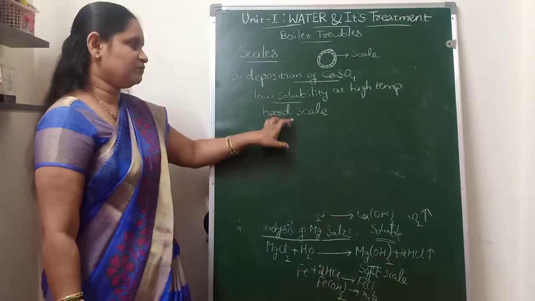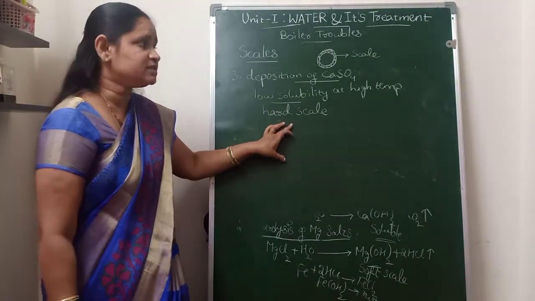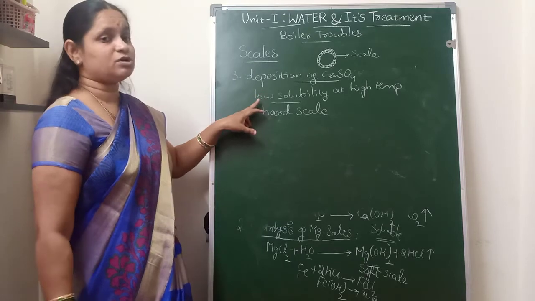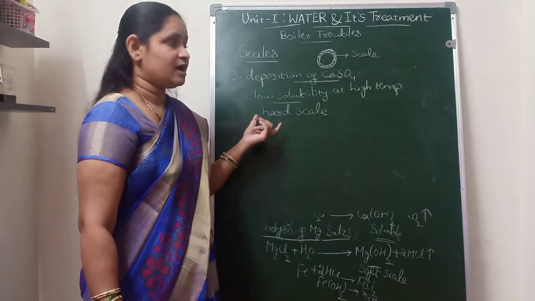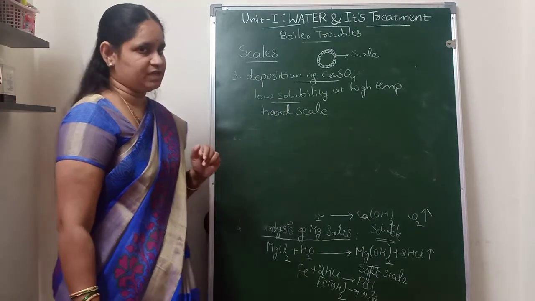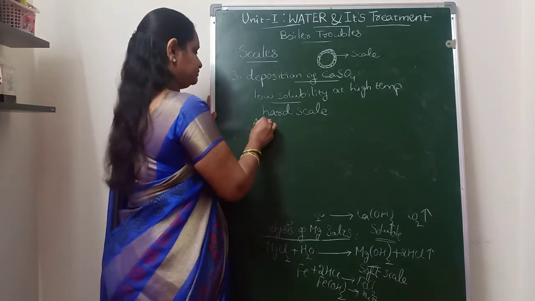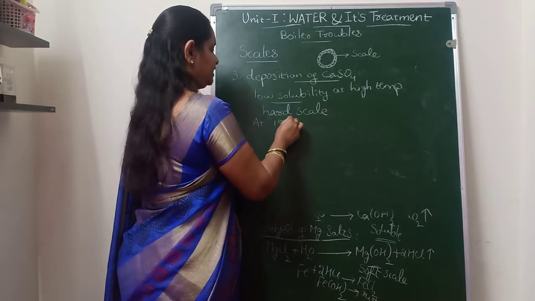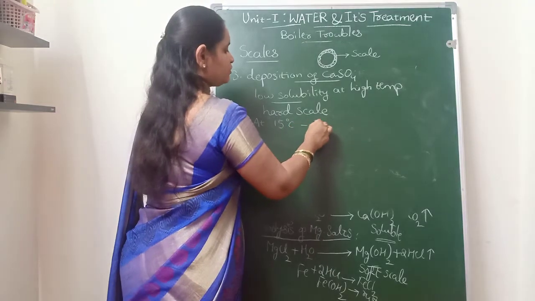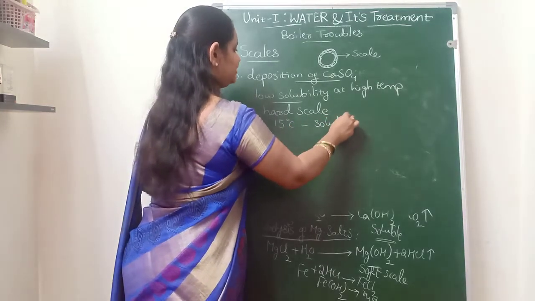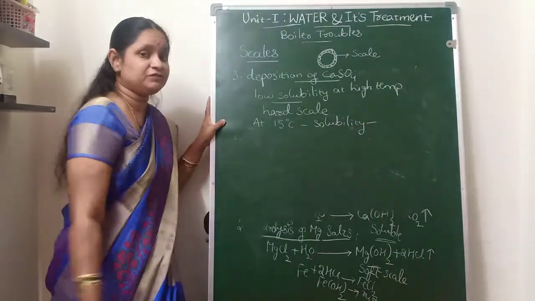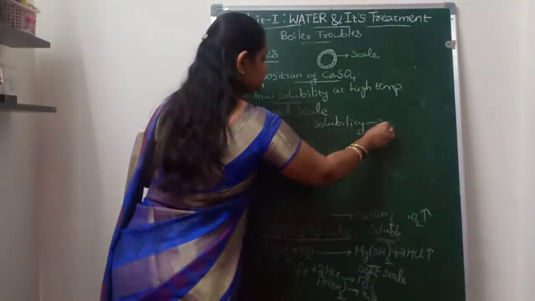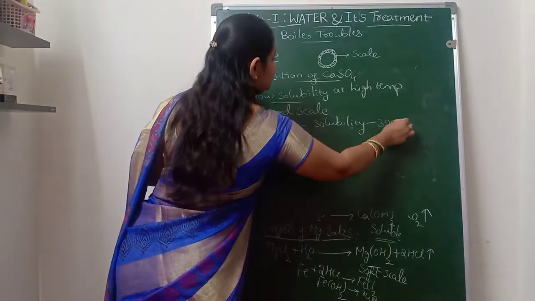We have some data representing how the solubility of calcium sulfate decreases as we increase the temperature. For example, at 15 degrees centigrade, the solubility of calcium sulfate is 3000 ppm.